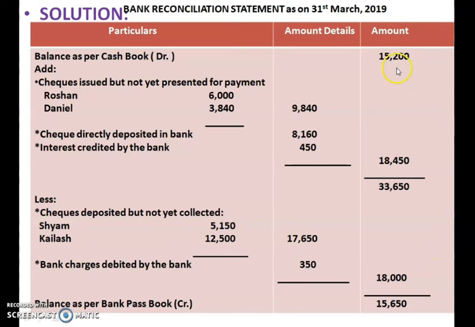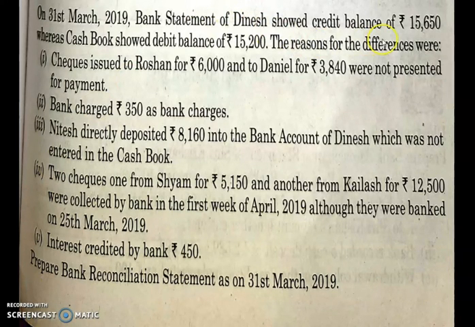Now what you have to do is, to this amount column 15,200 you add this 18,450, and you will get 33,650. From 33,650 you subtract 18,000. Okay, so what will you receive? 15,650. That is the bank balance, or balance as per bank passbook credit. That is what you have to write. See, if you look into the question, you started from this and you arrived at this balance. If you are not receiving this balance, then you went wrong somewhere. Okay, so this is how you have to pass the balance as per cash book.